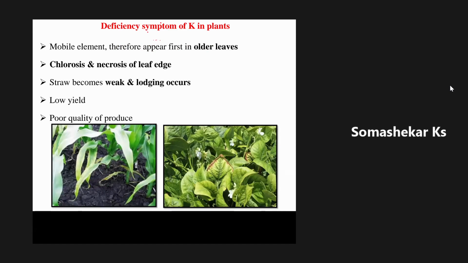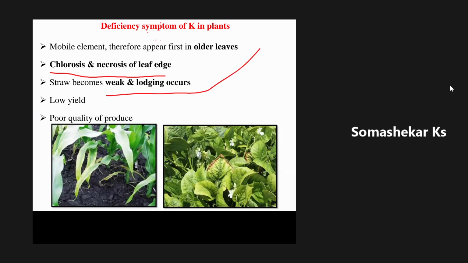Then the chlorosis and necrosis of leaf edges, that is called as hedge, on both sides of the leaves. First, the yellow pigment takes place, and immediately the yellow pigment will be converted into brown color, and then it will start drying. Then the straw becomes weak and lodging occurs. And this symptom can coincide with phosphorus also.